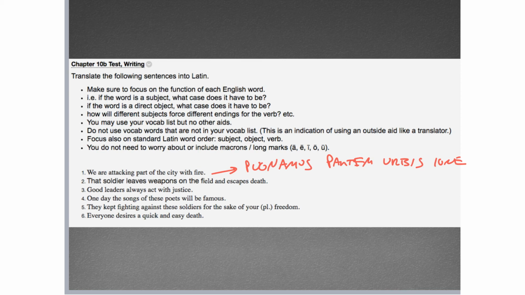All right, so same thing in number 3. So good leaders, boni duces, semper agunt. And then with justice. Now, in this case, you could make the argument that it is an ablative of manner, which can take the preposition cum, or you can leave the preposition cum out. It's sort of optional with the ablative of manner. Sometimes they use it, sometimes they don't. So in that case, you can get away with using the preposition cum, but you can also skip it if you want. I will leave the rest for you.